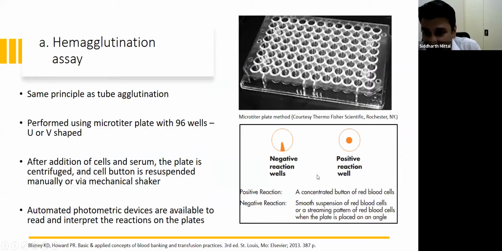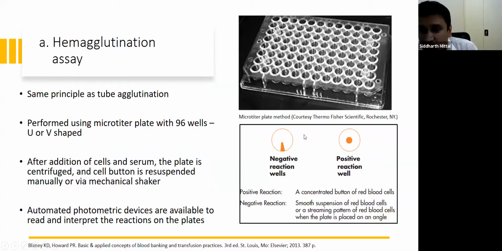The hemagglutination assay uses a microtiter plate as shown in the figure. It works on the principle of tube agglutination only. Every well in the microtiter plate acts as a mini tube, and these wells can be either U or V shaped. We just add patient serum or plasma and donor red cells, the plate is centrifuged, and then the cell button is resuspended manually or via a mechanical shaker.